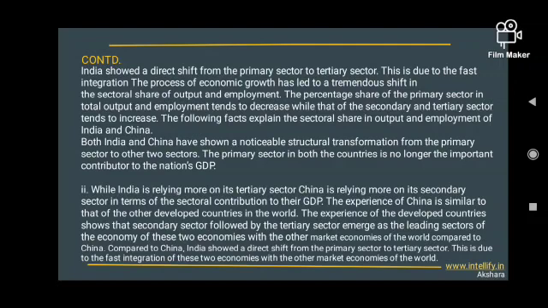Compared to China, India showed a direct shift from the primary sector to the tertiary sector. This is due to the fast integration of these two economies with other market economies of the world.